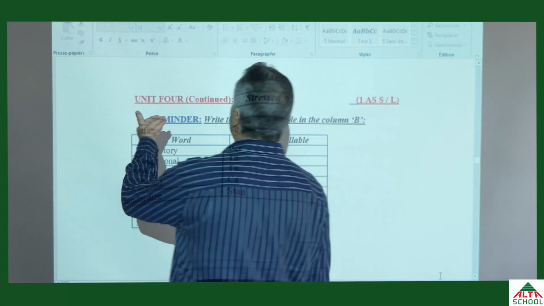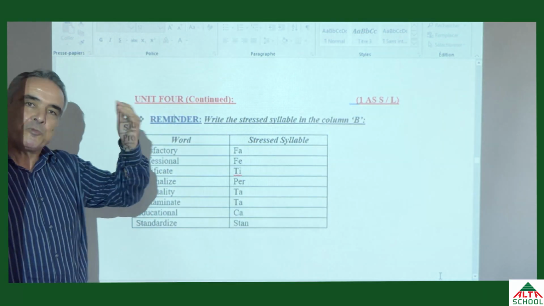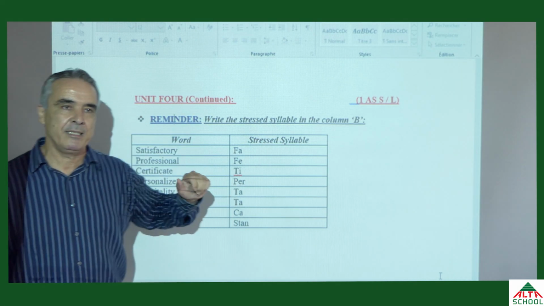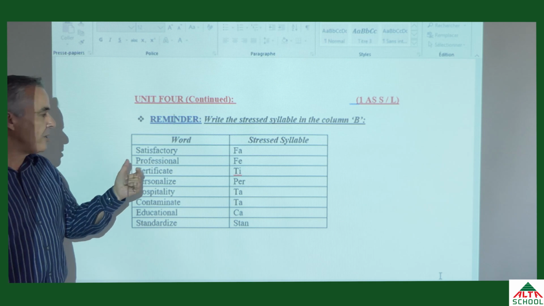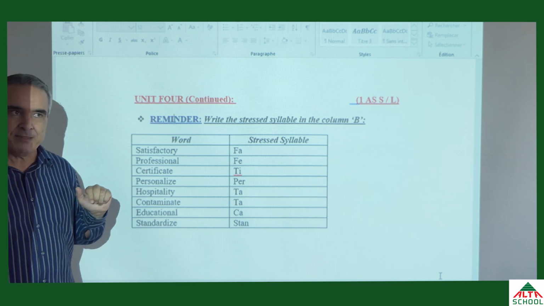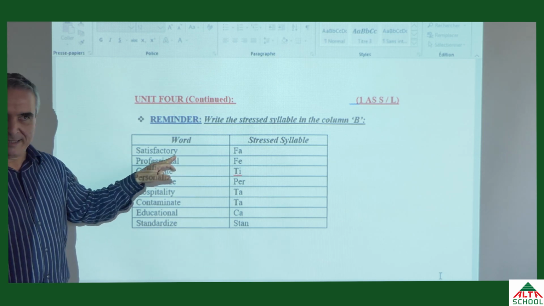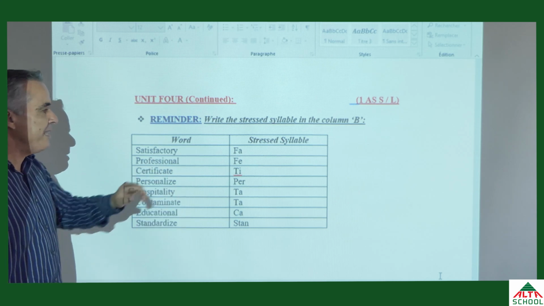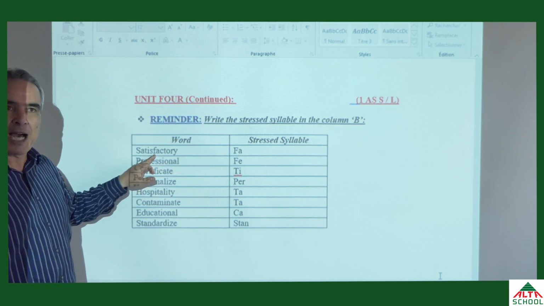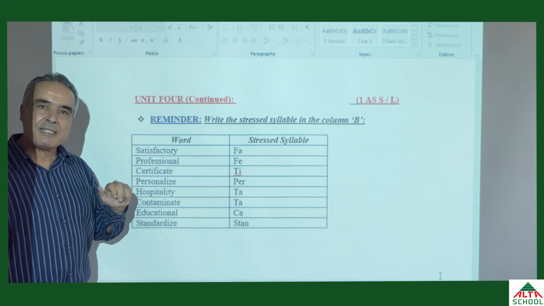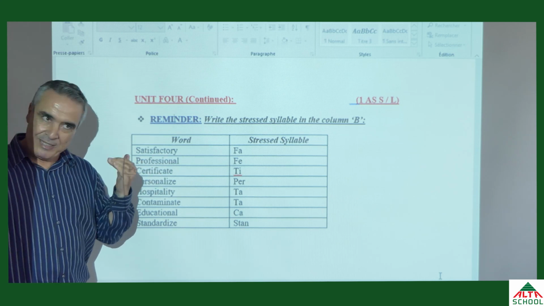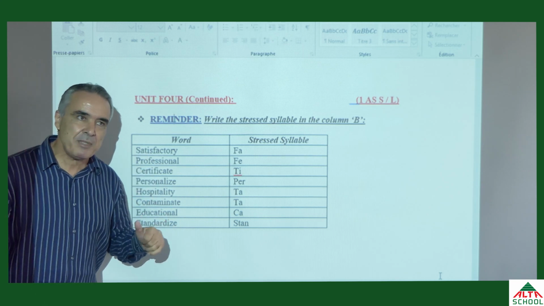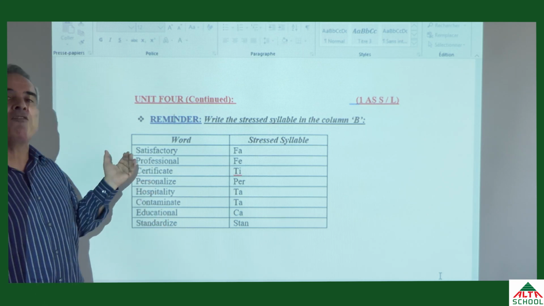Here we have a reminder of what we did last time. Write the stressed syllable in column B. We have some examples here. The first one is satisfactory. It finishes with Y, so the stress is on the anti-penultimate syllable, which is fa: satisfactory. Why? Because we have re, which is the last syllable, tu, which is the penultimate syllable, and fa, which is the anti-penultimate syllable. The second word is professional.